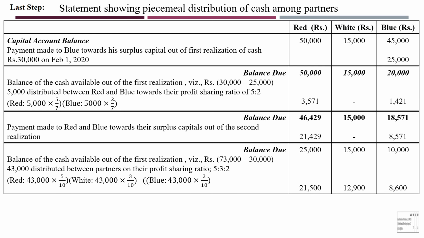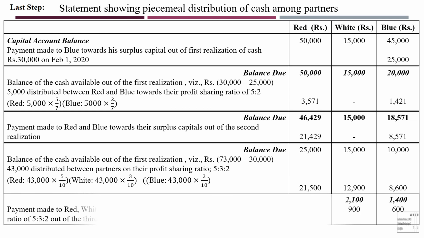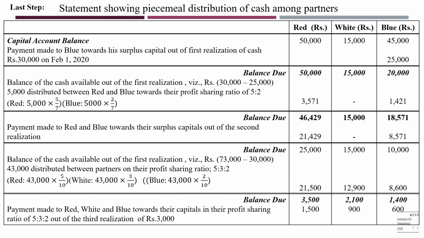Hope you got it. Okay. Then remaining is how much actually? 43,000. That should be distributed between these three partners according to their profit sharing ratio, which is 5:3:2. Now after distributing this 43,000, we get the balance due. It is 3,500 here, here it is 2,100, and 1,400.